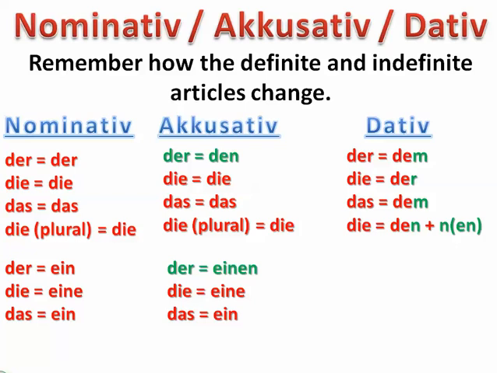For the indefinite articles, again, for the nominative, der words and das words are ein, die words are eine. The only thing that's going to change from that in the accusative is what you would expect, the masculine nouns changing to einen, eine and ein staying the same. And in the dative, der and das words changing to einem, and die words changing to einer. Okay.